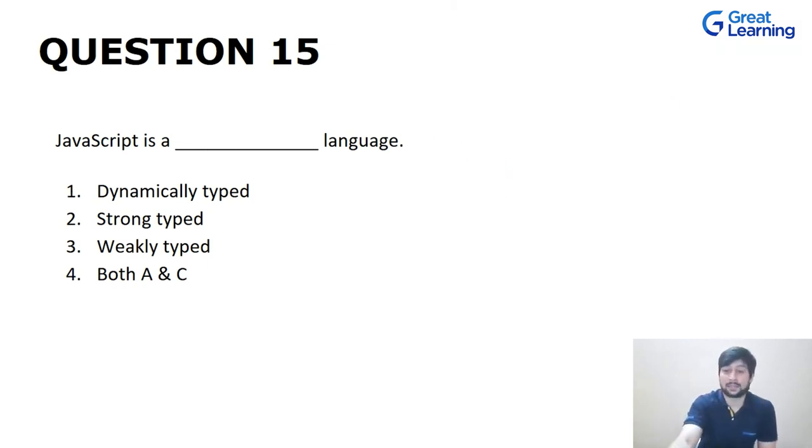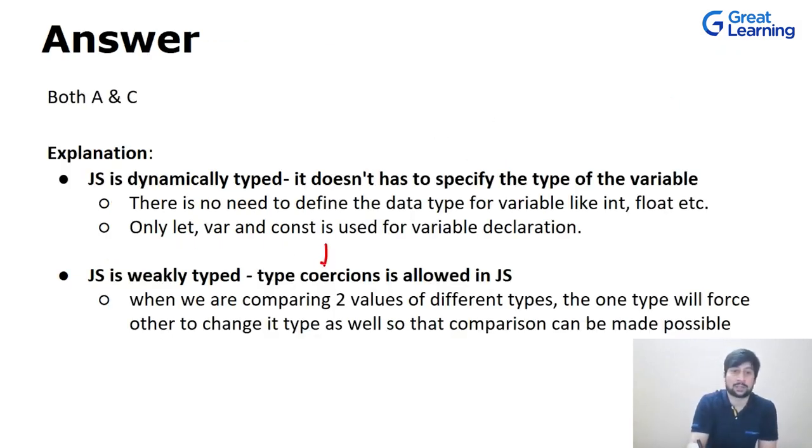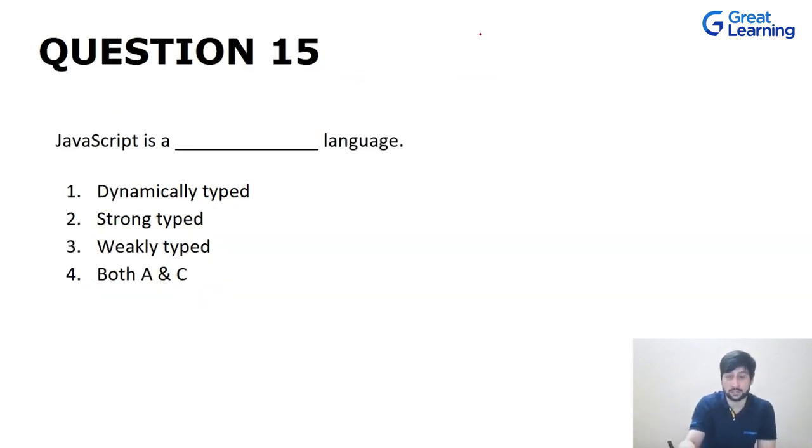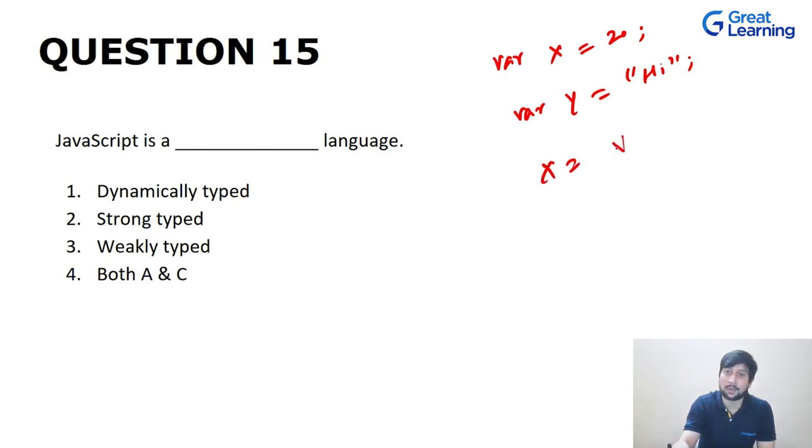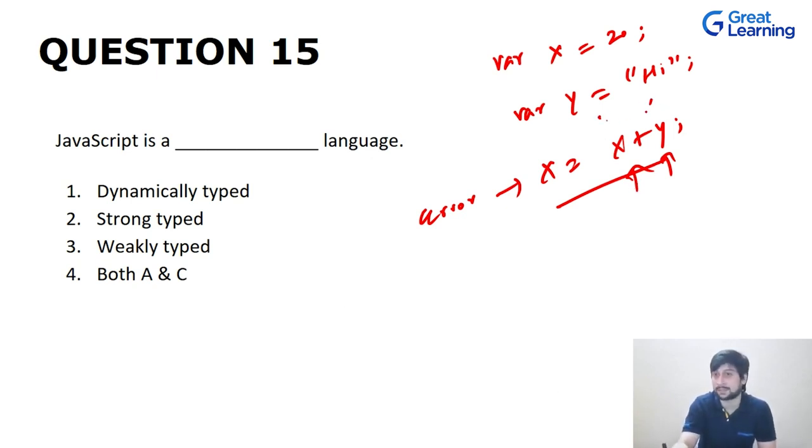In JavaScript, there's a term which is known as type coercion. That means you will be allowing one type to be converted into another type. Okay, so the type will change. How? Let's suppose this is a variable x and this is a number, right? Now you have another variable y over here, and this is a string. Now when I say x equals x plus y, what should happen? In other programming languages, this will throw you an error. Why? Because these two are of different types, right? This is a string, this is a number.